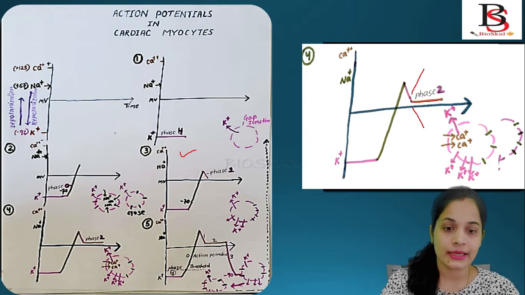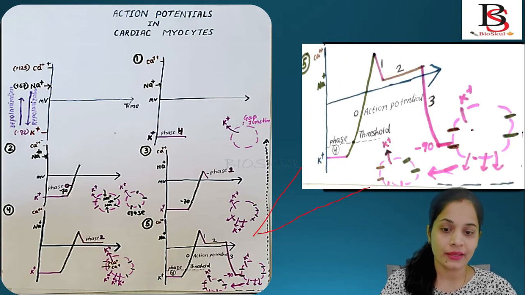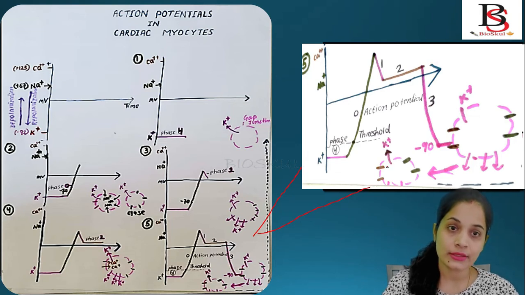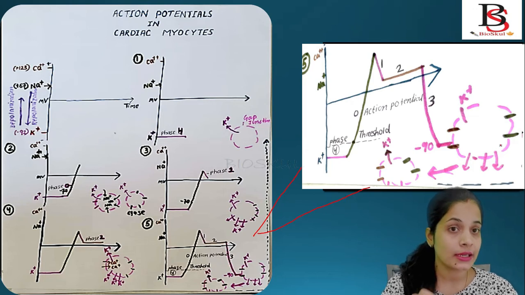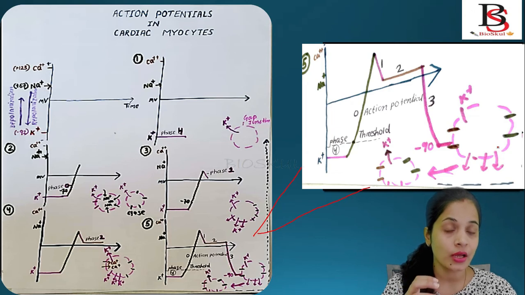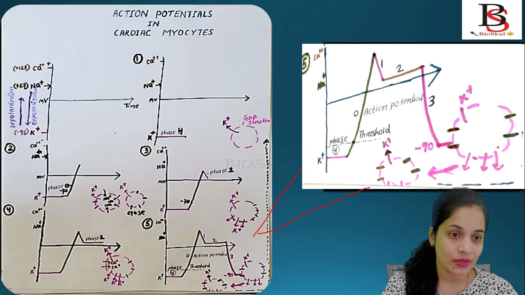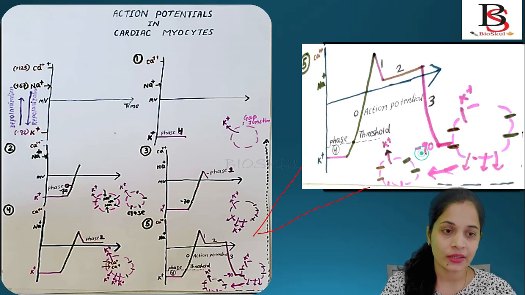Then in the next step, what will happen? The calcium channel is a voltage-gated channel, and it is closed, but the potassium channel is still open. If the potassium channel is still open and the calcium channel gets closed, where will the membrane potential move? Will it move up or down? It will move down, till minus 90. Here it moves from positive to negative, which means it is in the repolarization state.